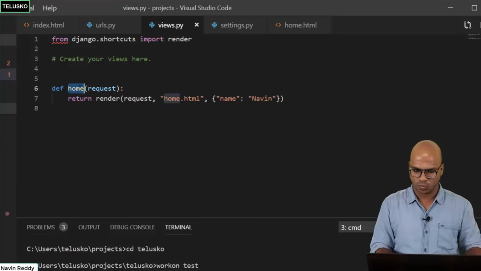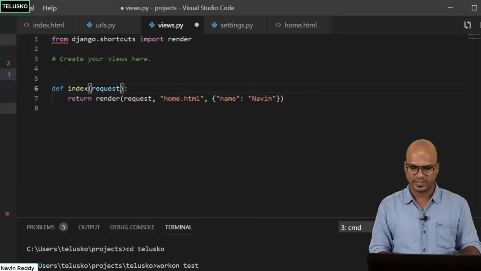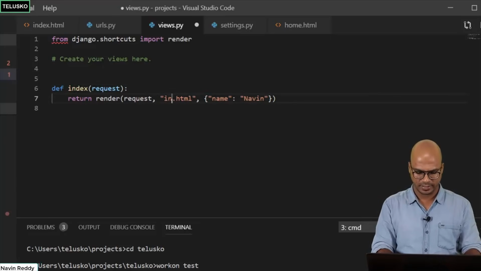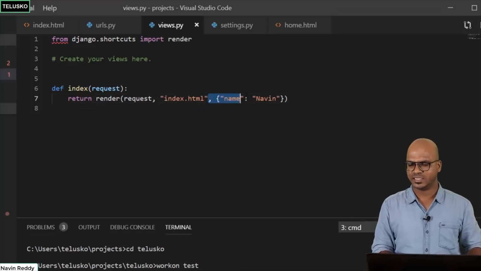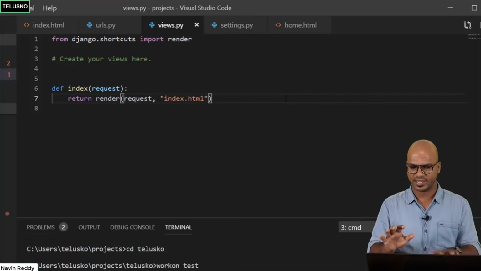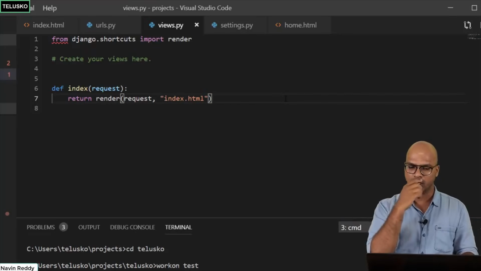Now here, I don't want it to be home. I want it to be index, and here it should be index.html. And we don't want to send any data as of now. Let's skip it. Let's just call that index.html. But will this work? Why think?